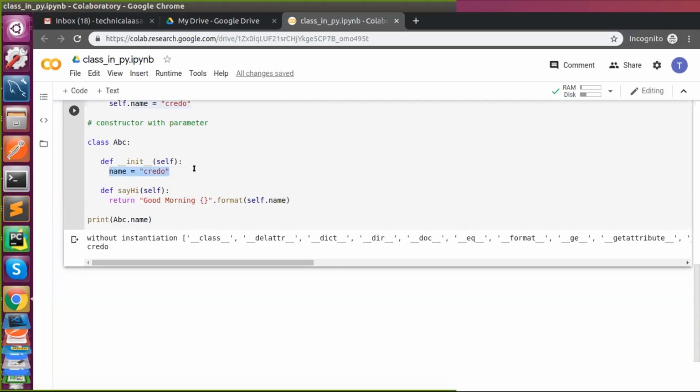If I wrote like this, will it raise any error or is that correct? It won't raise any error. Correct. It will never raise any error, but what is it?